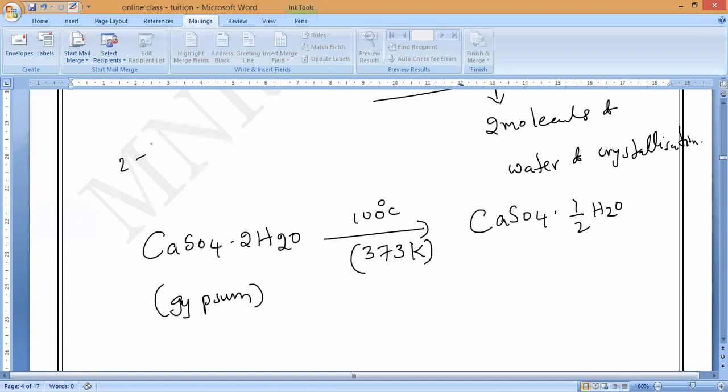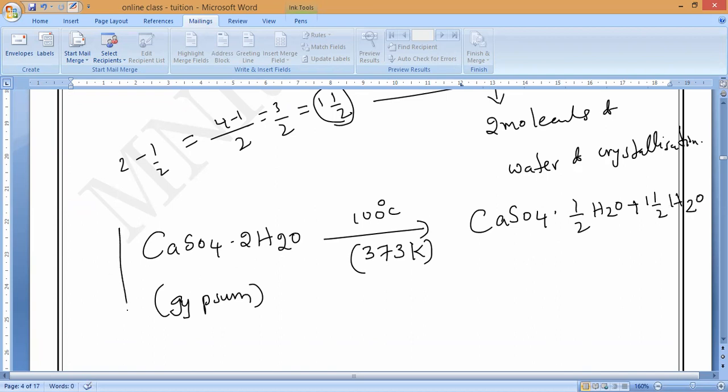So now, 2 minus half, how much? 3 by 2. Yes or no, guys? 3 by 2, as a mixed fraction, is 1 and 1 by 2. That is how to remember. So CaSO4.2H2O gives CaSO4.half H2O plus 1 and 1 by 2 H2O. That is what we get.